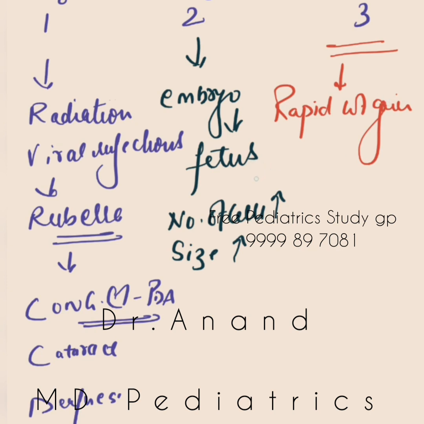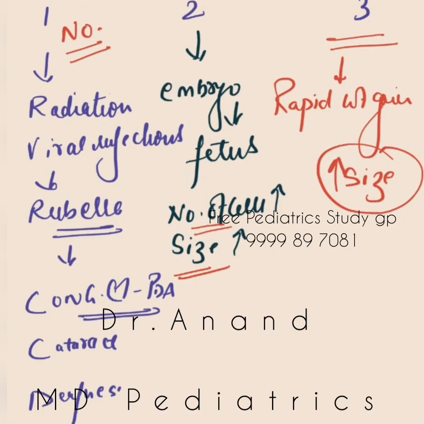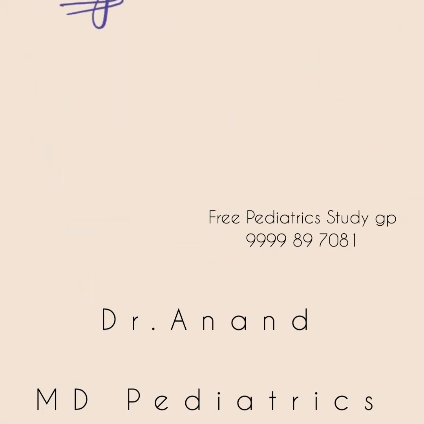Organs are also being formed, everything at a very high rate. So remember, first trimester there is an increase in number of cells, second trimester number and size of cells increase, and third trimester there is an increase in the size of cells. First, second, and third, we should try to think about that a little bit. So these were the important questions you must know, and I have told the whole antenatal history in detail.